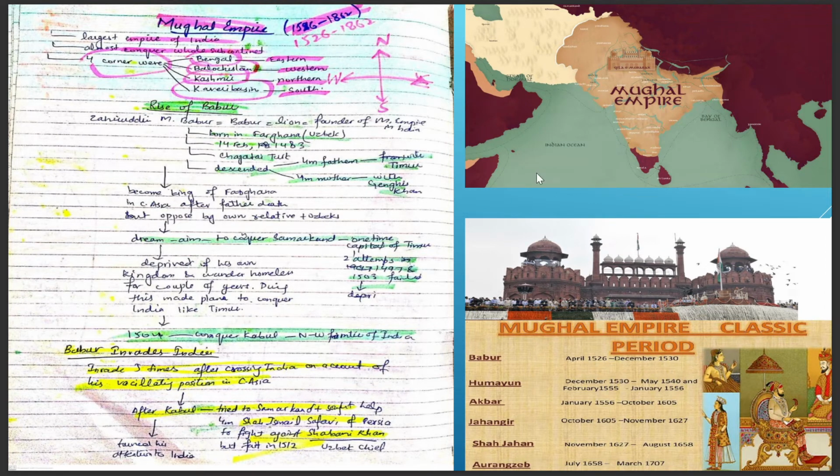So this is the whole Mughal Empire, which covers India, Pakistan and Bangladesh, and this is the classic period era of the Mughal Empire. The leaders were Babur from April 1526 to December 1530, then Humayun, then Akbar, then Jahangir, then Shah Jahan, then Aurangzeb.